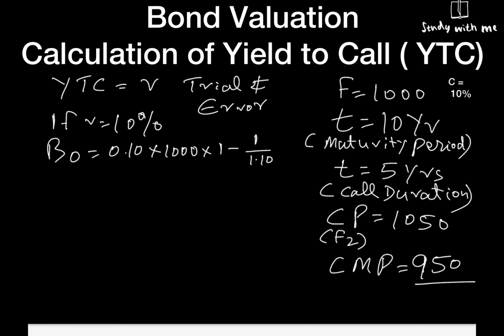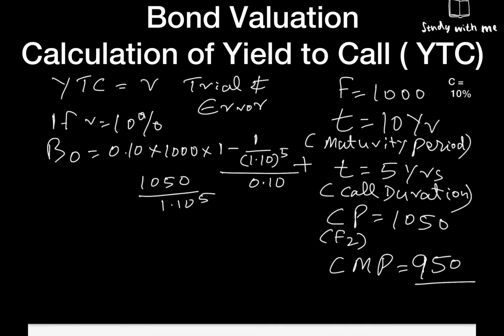Again, your C is your R, which is equal to 10% as we assume. Raised to 5, this is the call duration. That's what we have to keep in mind. All divided by 0.10 plus 1050, this is the call price, divided by 1.10 raised to 5. This is how we have to solve the problem.